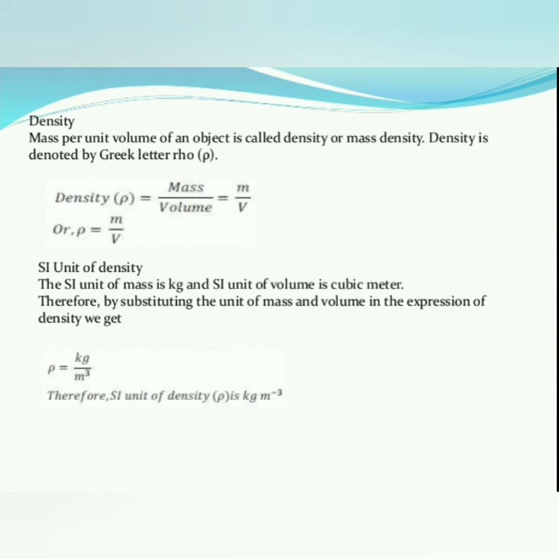What do you mean by density here? Mass per unit volume of an object is called density or mass density; otherwise, density is equal to mass by volume. So clear, my dear students, are you learning slowly? Okay.